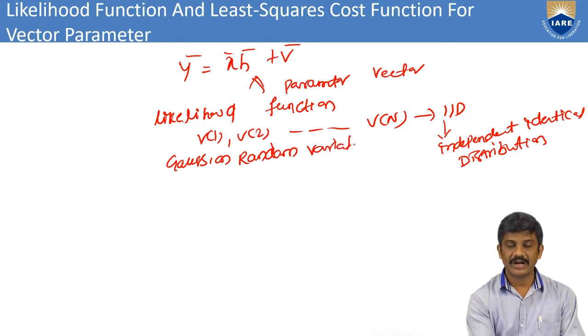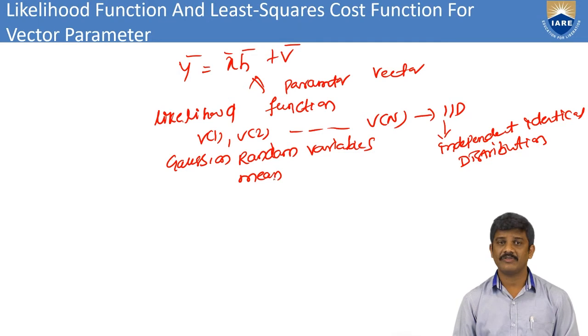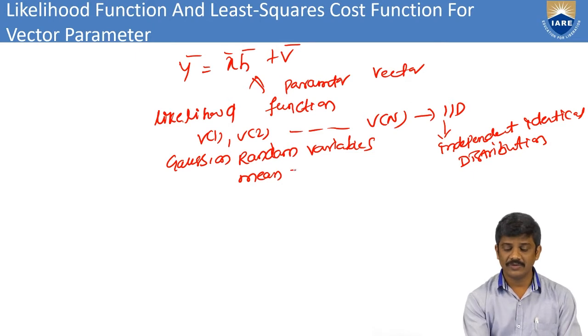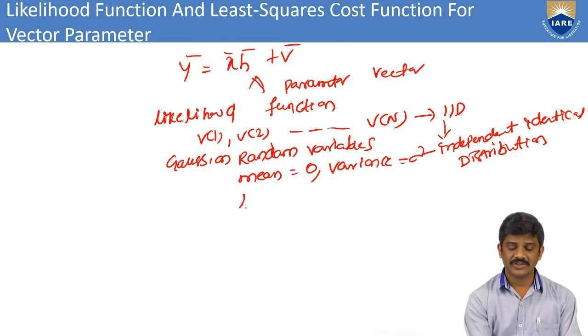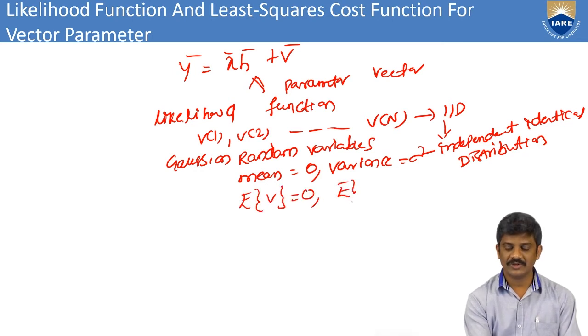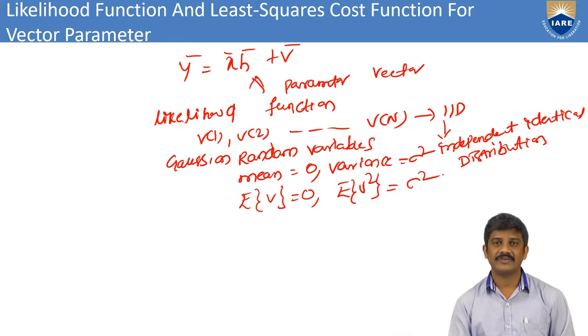You can take the Gaussian random variables. Previously, we also found the likelihood function. There we have taken the Gaussian random variable with mean value 0 and variance sigma square. We take the estimation of the mean v equal to 0, and also the estimation of the variance equal to sigma square. These two we already found in the previous classes.